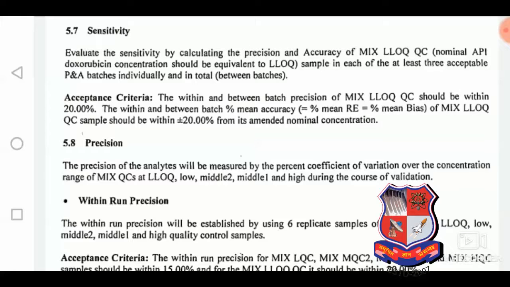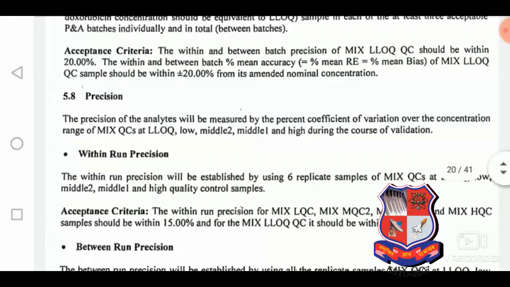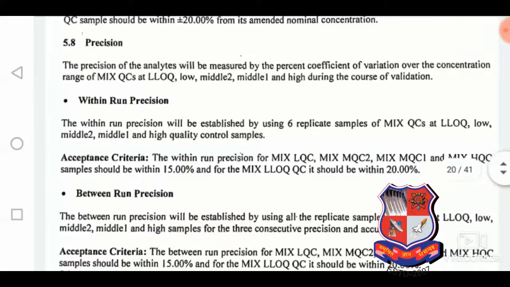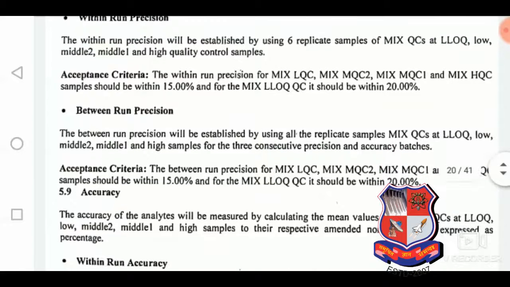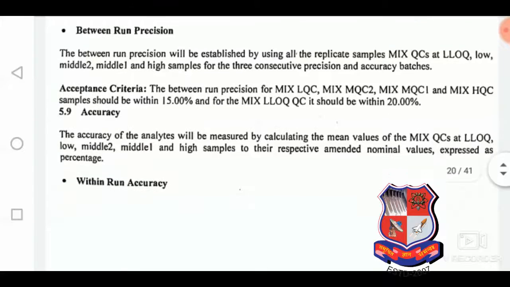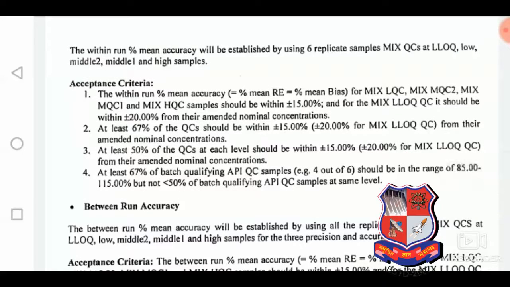The within and between batch percent mean accuracy of the LLOQ QC sample should be within 20% of its intended nominal concentration. Nominal concentration means the concentration decided according to the daily dose of the doxorubicin. Here the doxorubicin is there. Precision: within run, the acceptance criteria for all the QCs is 15%, and 20% for the LLOQ between run. That is the acceptance criteria for QCs except the LLOQ, which is 15%.